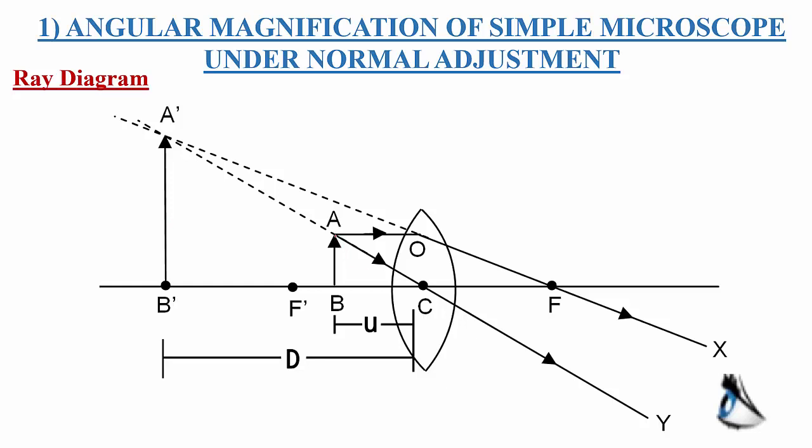So you can observe the height of object AB is very small. When we observe through this convex lens, we get a magnified image, denoted by A dash B dash.